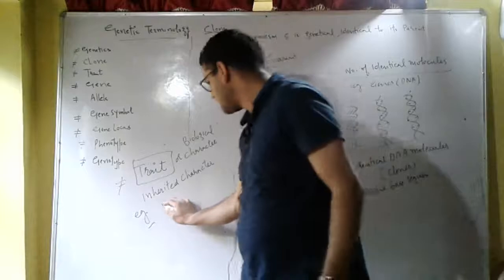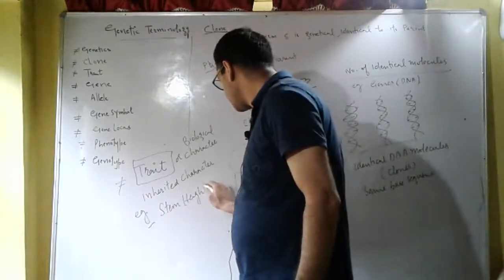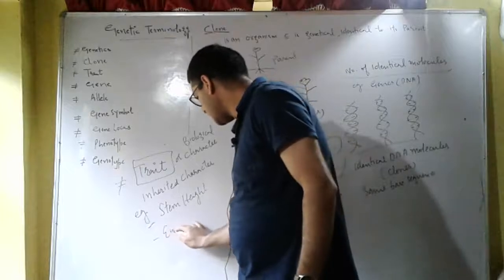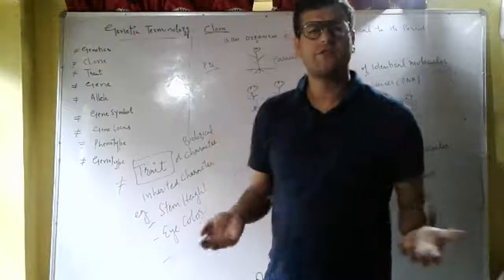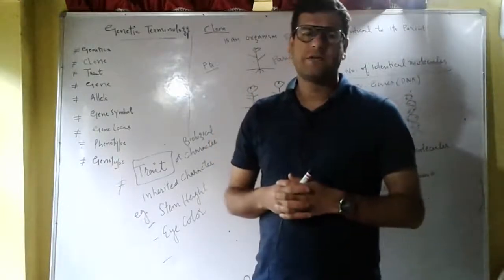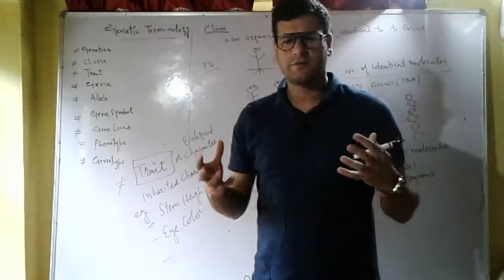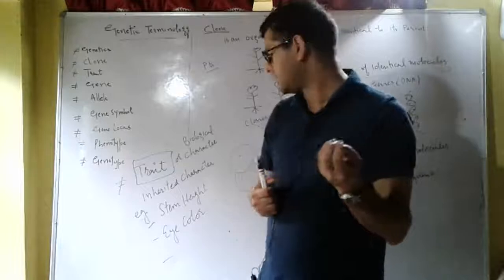For example, stem height is a trait. Eye color is a trait. Or we can say trait is simply a character which is present in an organism. It is a biological character present in an organism which is controlled by the genes. We say that it is a trait.